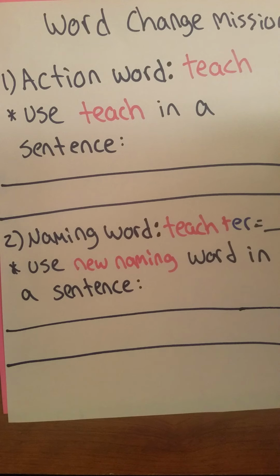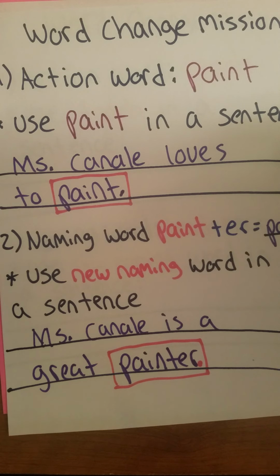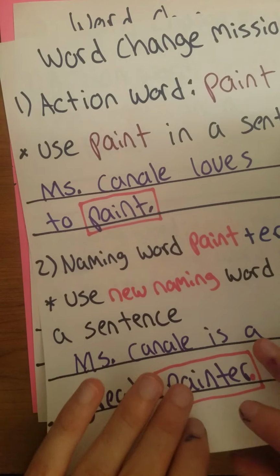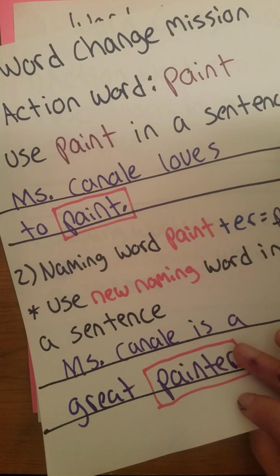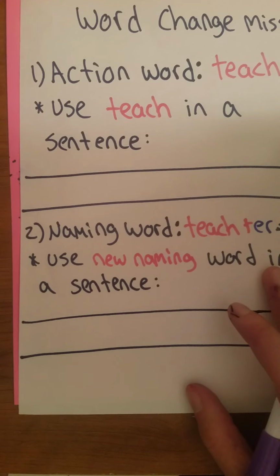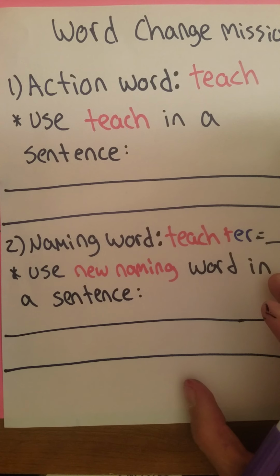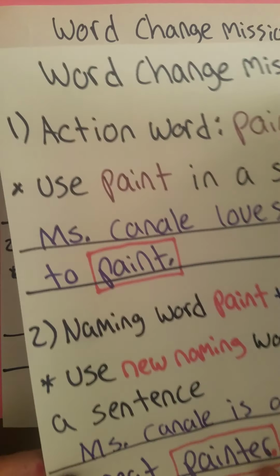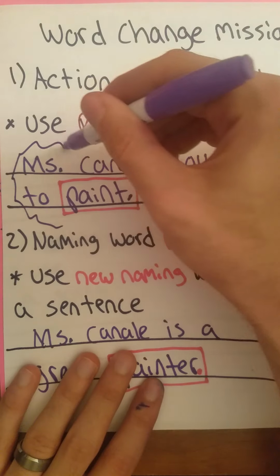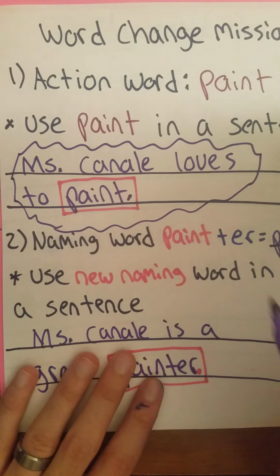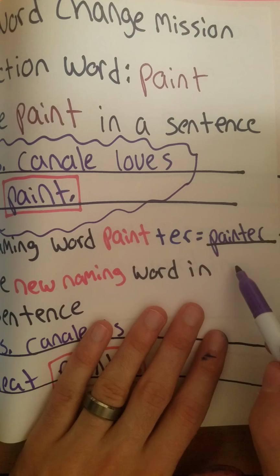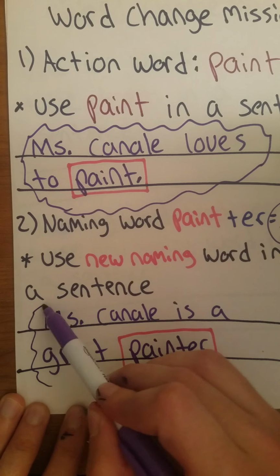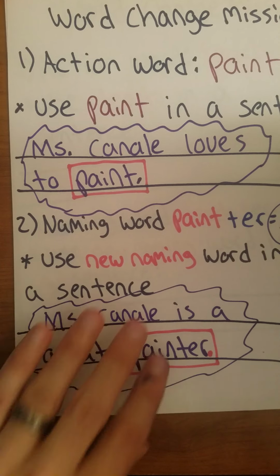So if you look back at our example, your job is going to be to do everything that Mr. Mac wrote in purple. So if you need a loved one to help you make this right here, that's fine. But you're just going to want to make sure that you fill in all these blanks. You're going to make sure that you write the sentence with the action word. You're going to make sure that you add ER to create the new word, and that you write a sentence with the new naming word.